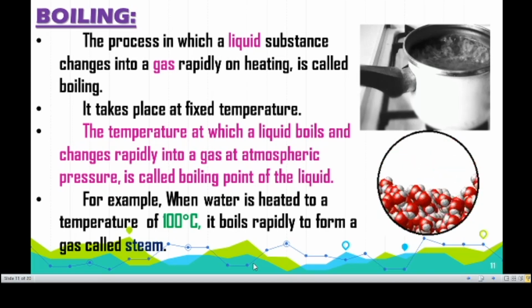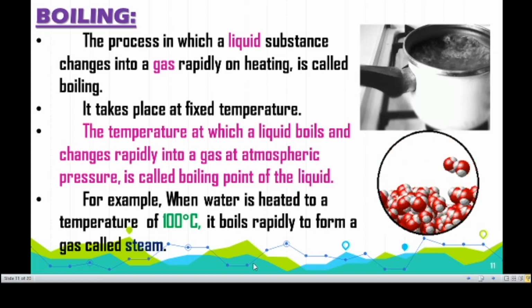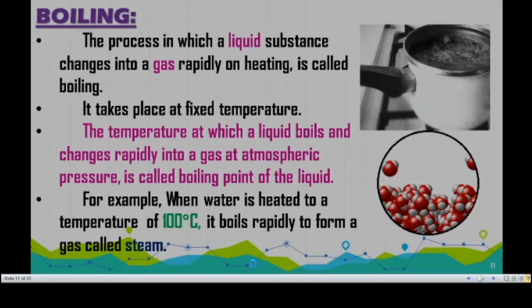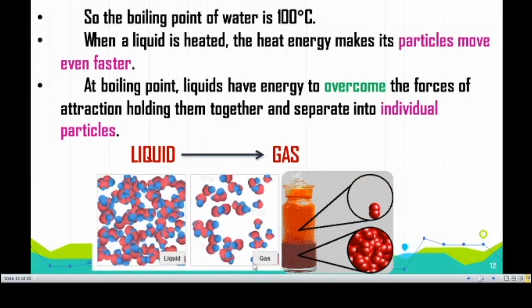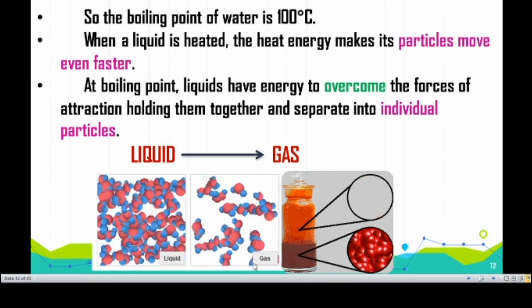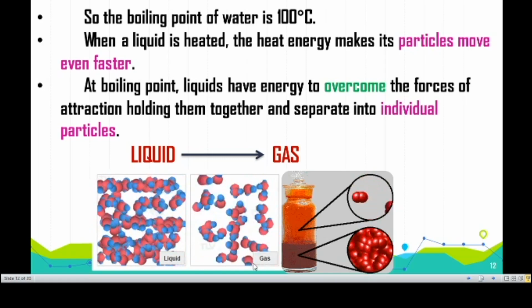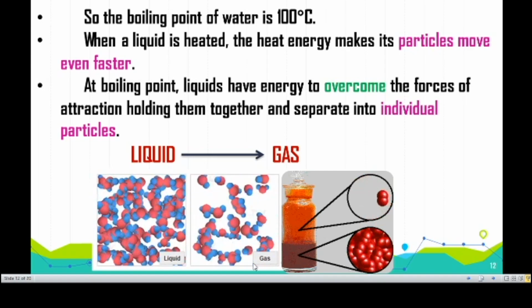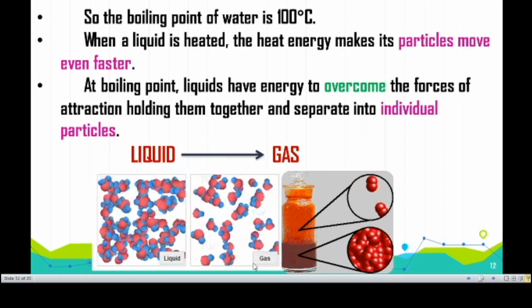For example, you can take water. Water is heated to a temperature of 100 degrees Celsius. At that 100 degrees Celsius, water is converted into vapor, that is, steam. So 100 degrees Celsius is the boiling point of water. Different substances have different boiling points. Like in melting, here also when liquids get heated, the particles in the liquid move even faster, so they can overcome the force of attraction and move as individual gaseous particles. So the conversion of liquid into gas at a particular temperature is called boiling.